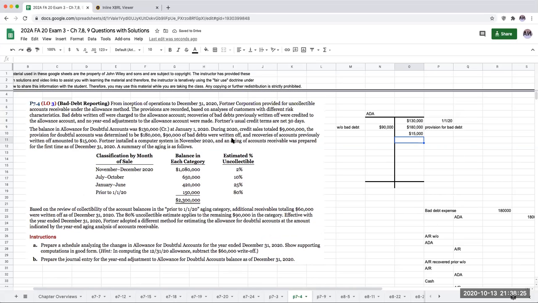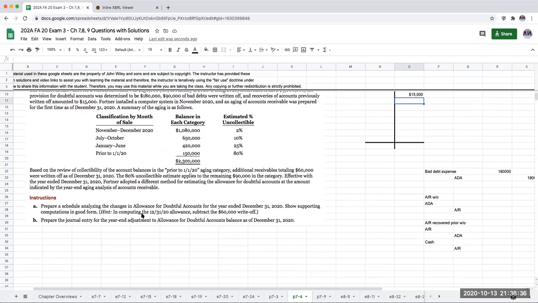Fortner installed a computer system in November, and an aging was prepared for the first time as of December 31st, 2020. So here you've got the aging schedule. We'll say 11 to 12 of 2020, July through October, January to June, and then prior to 1/1/20.